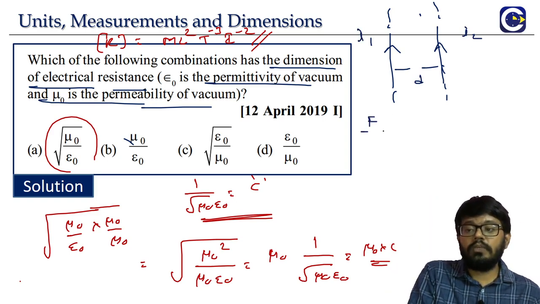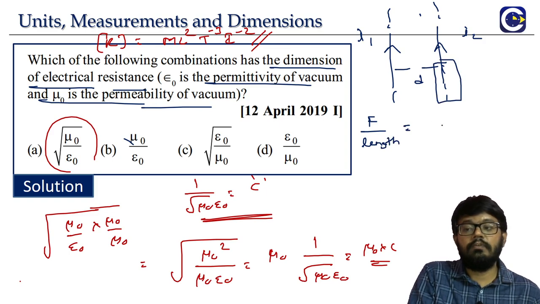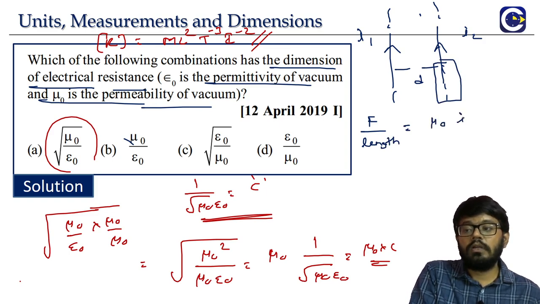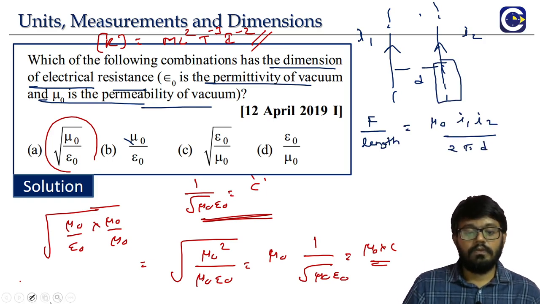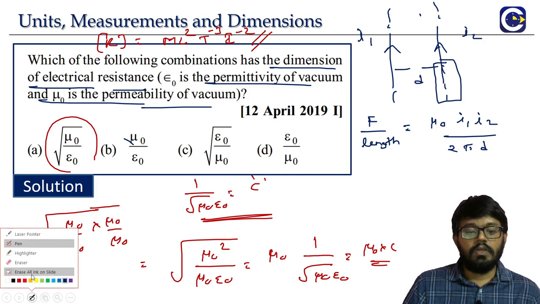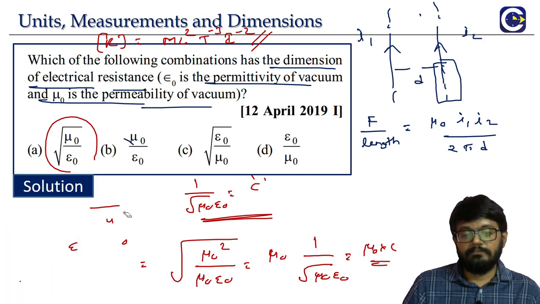The force per unit length acting on any wire will be given by mu naught I1 I2 by 2 pi d. This is the formula.